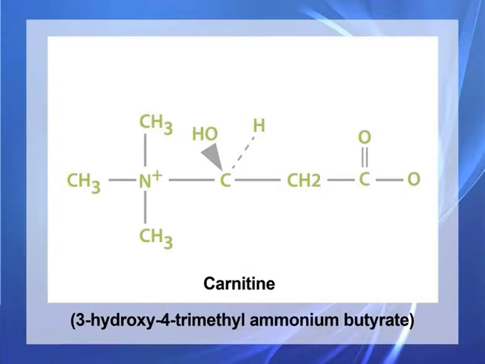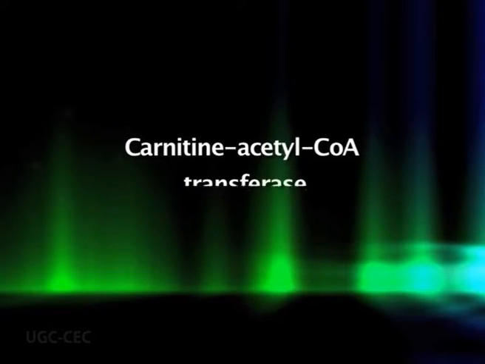If the fatty acyl coenzyme A has a long chain, that is 10 or more carbons, then it reacts with carnitine, that is 3-hydroxy-4-trimethyl ammonium butyrate, to form acyl carnitine, which is transported across the inner mitochondrial membrane by a carnitine acetyl coenzyme